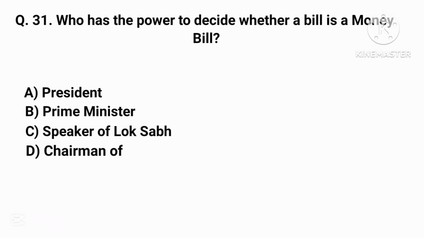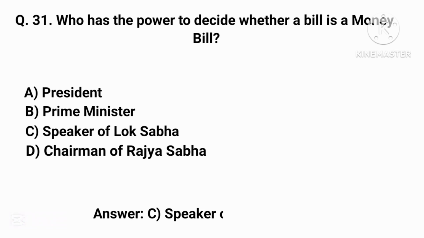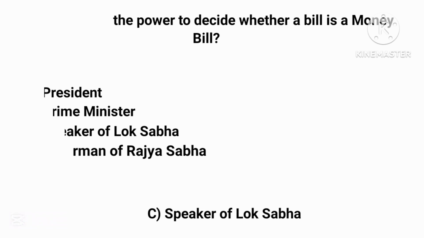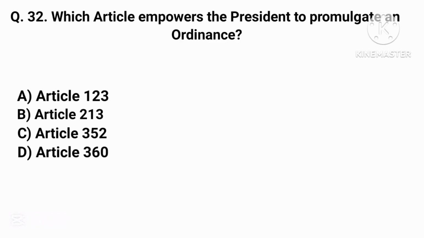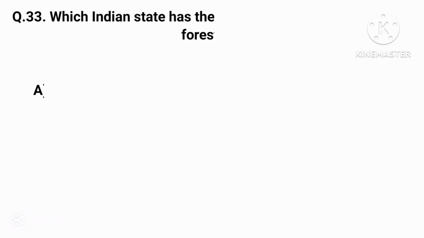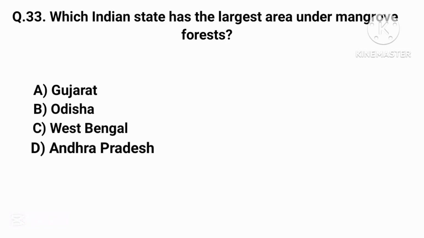Who has the power to decide whether a bill is a money bill? Correct answer is option C, Speaker of Lok Sabha. Which article empowers the President to promulgate an ordinance? Correct answer is option A, Article 123.